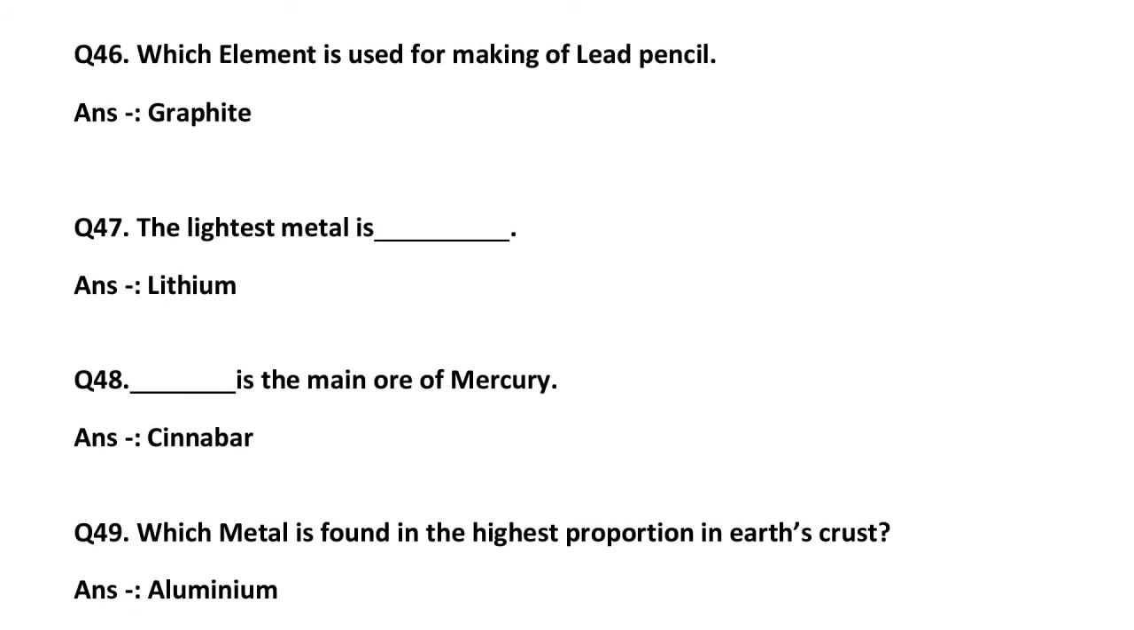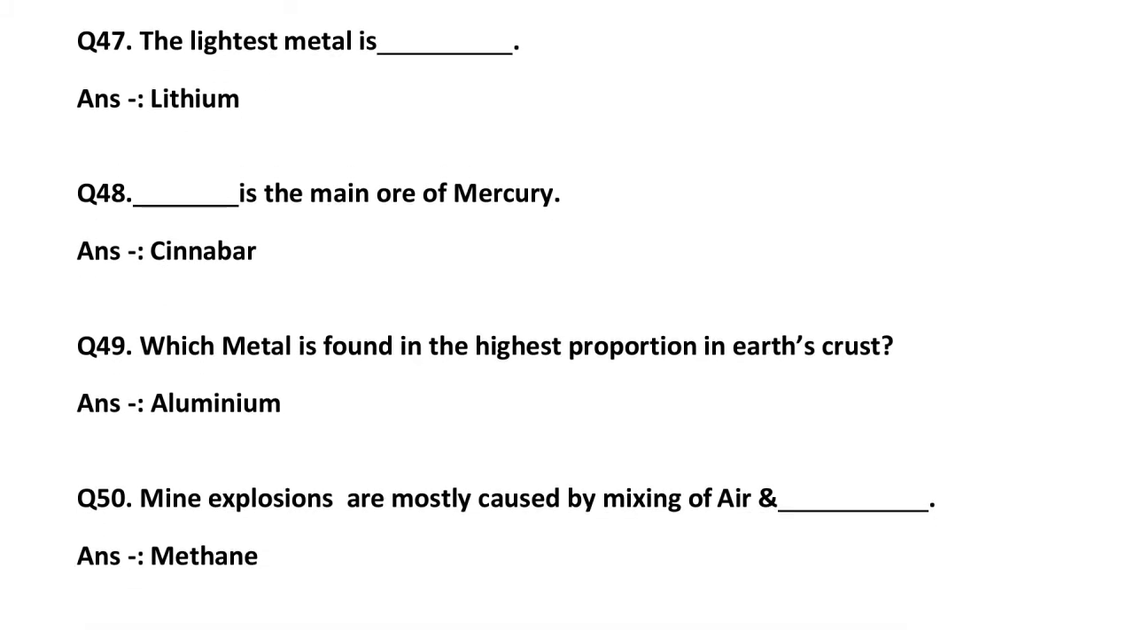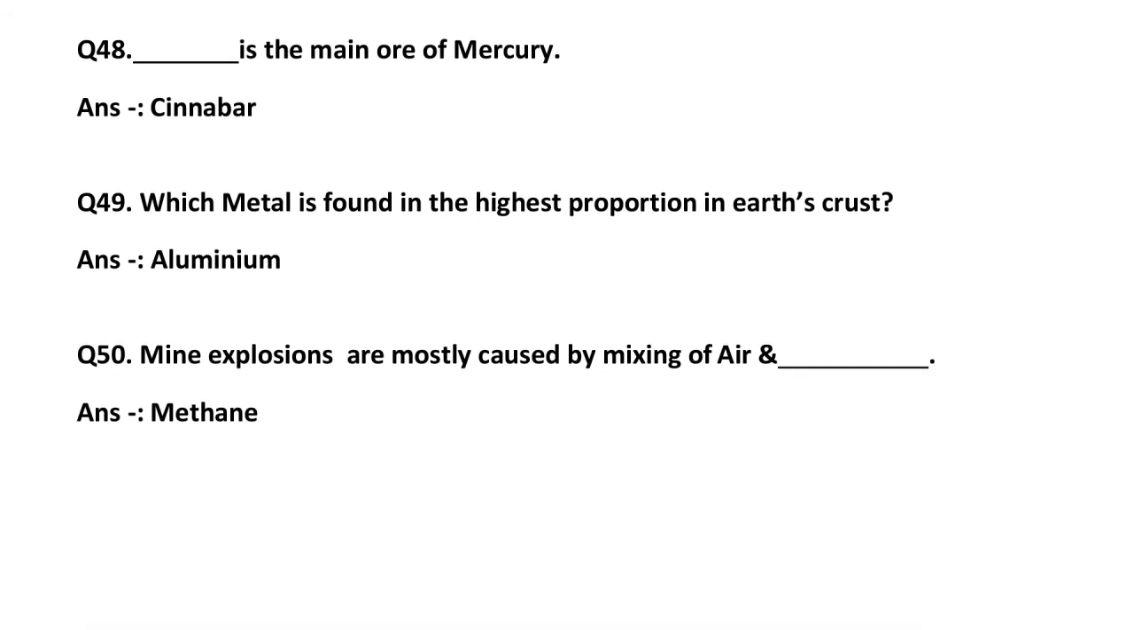The lightest metal is lithium. The main ore of mercury is cinnabar. Cinnabar is the ore of mercury. Next, question 49. Which metal is found in the highest proportion in the earth's crust? That is aluminum. Very important question.